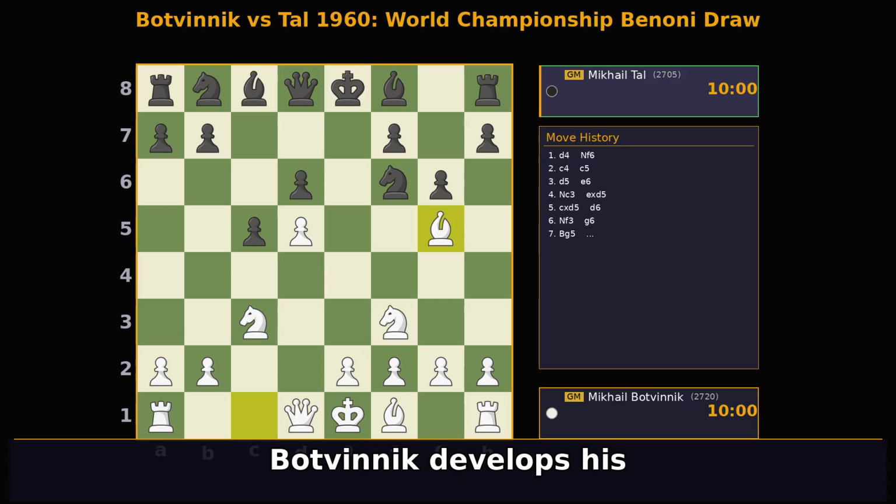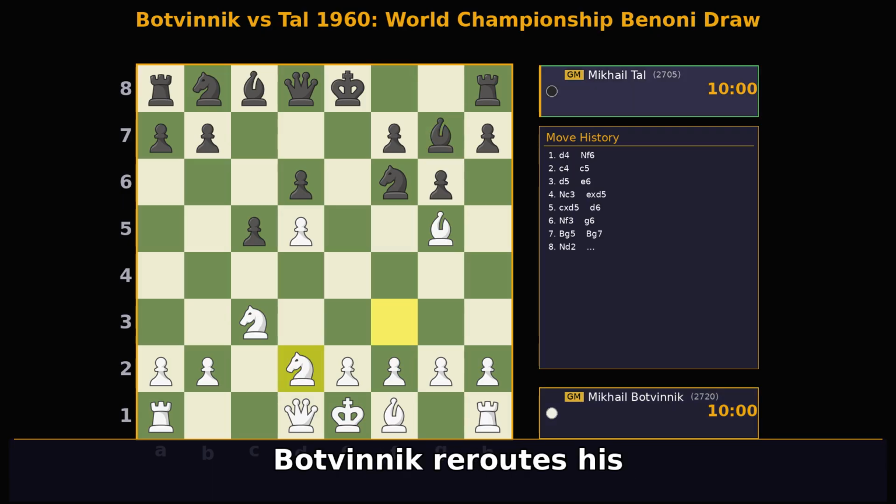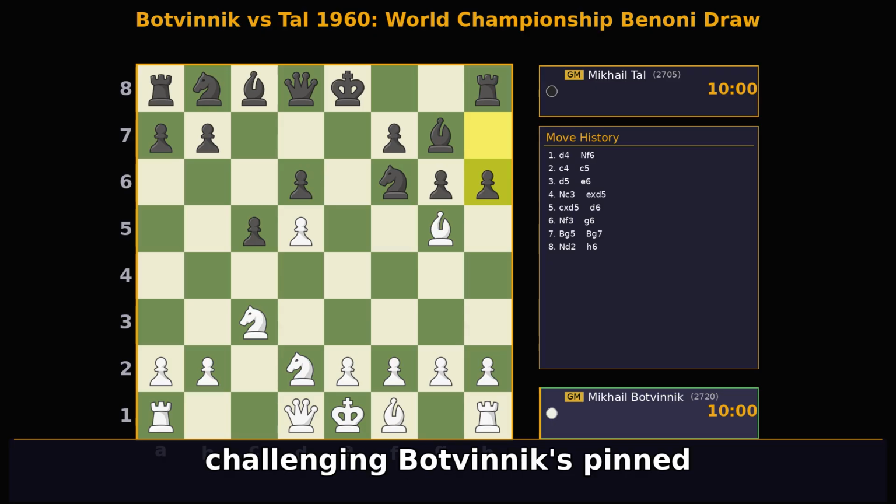Botvinnik develops his bishop to Bg5, pinning Tal's knight to the queen. Tal fianchettos his bishop to Bg7, completing his kingside development and adding pressure to the center. Botvinnik reroutes his knight to Nd2, preparing to bring it to a more active square or support a central advance. Tal plays h6, challenging Botvinnik's pinned bishop and forcing a decision.